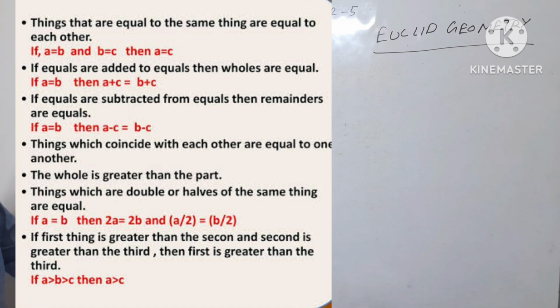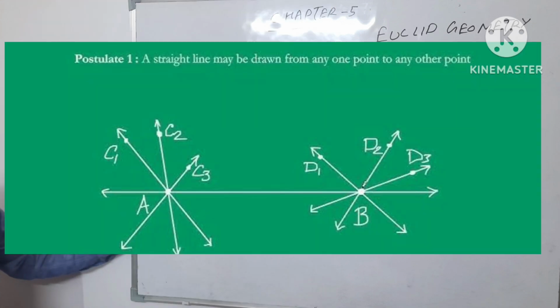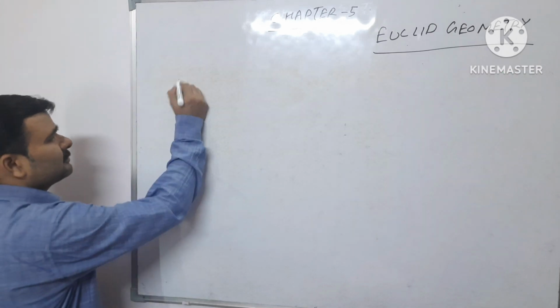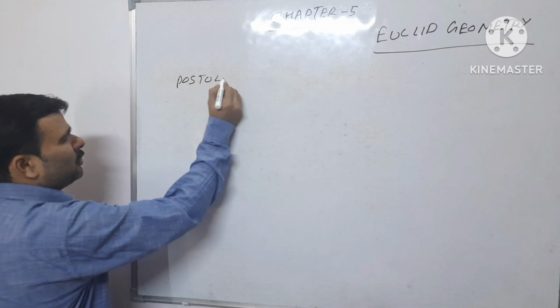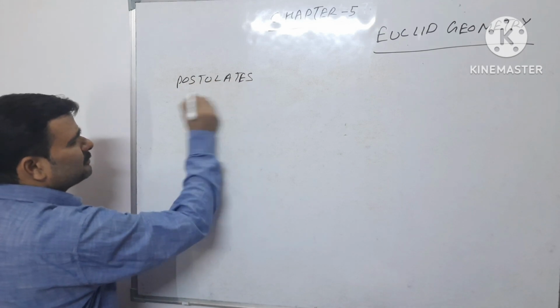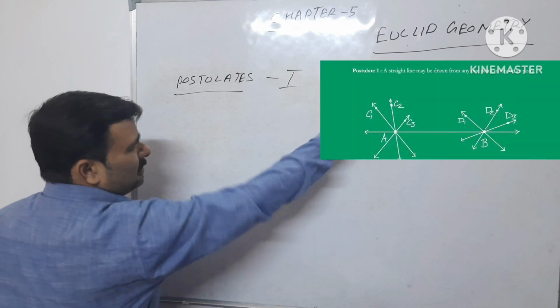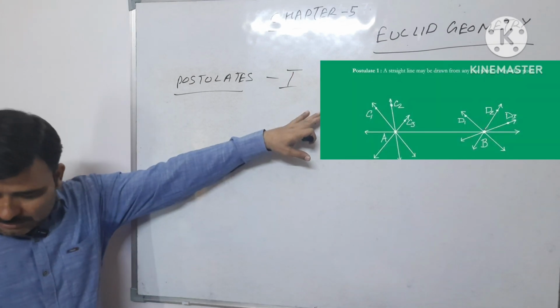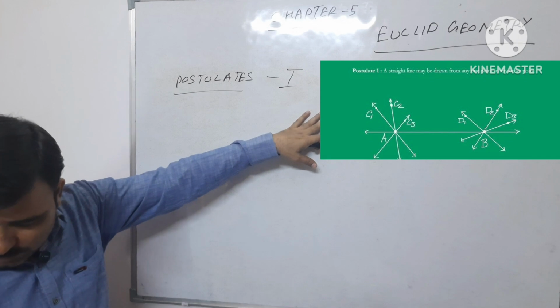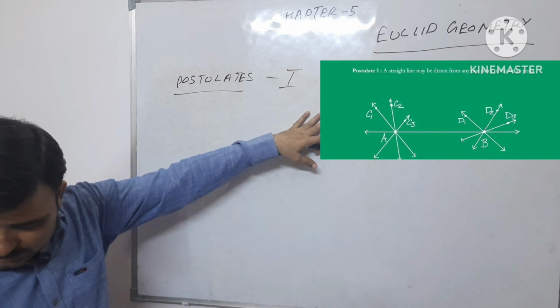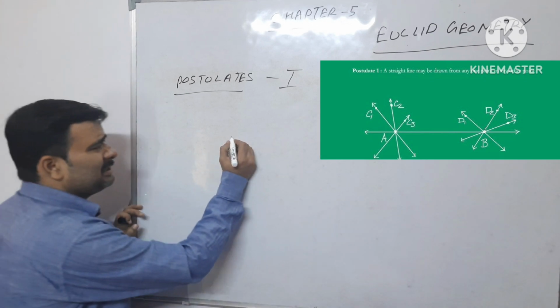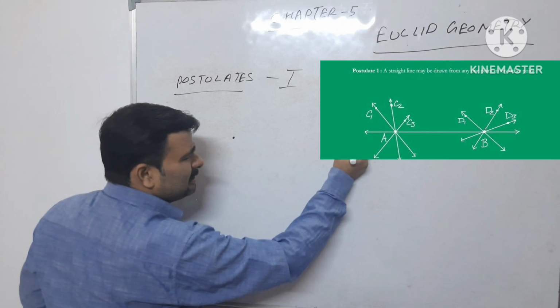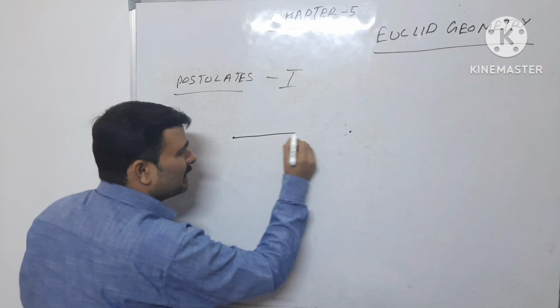The first postulate is: a straight line may be drawn from any one point to any other point. If we want to draw a straight line, it can be easily drawn from one point to another point.